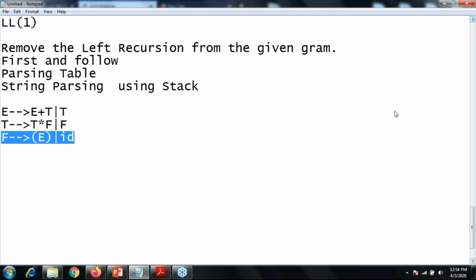How can you give the answer that E gives plus T E dash? E gives only T. Why? Because your A can produce beta A dash. So beta is your T. So there is no requirement of plus in the E expression. Okay, Ritwik, correct.